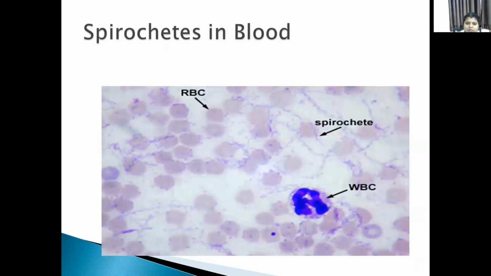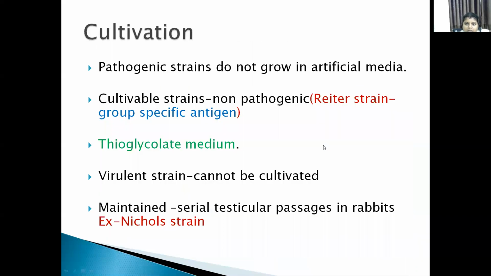And this is the picture showing blood smear. This is the picture of blood smear showing spirochetes along with RBC and white blood cells. Here, these are the spiral structures, spiral elongated structures.